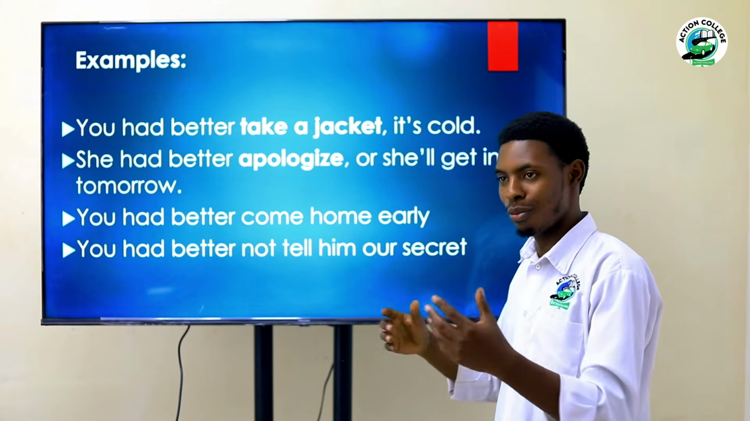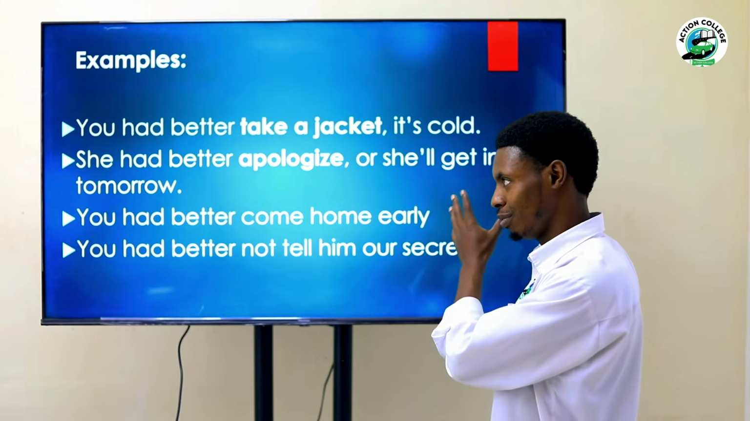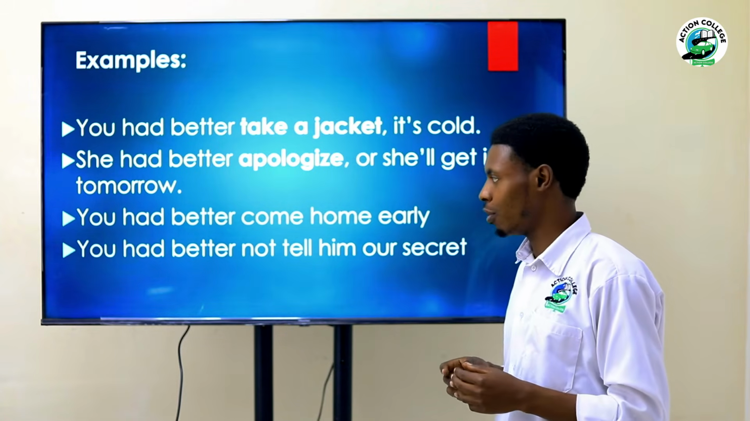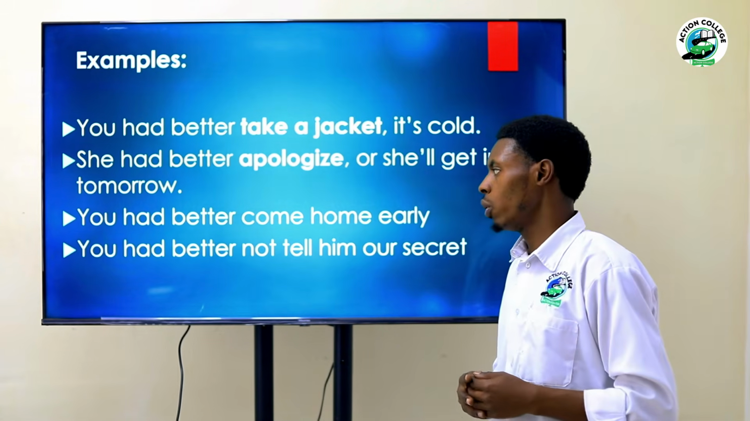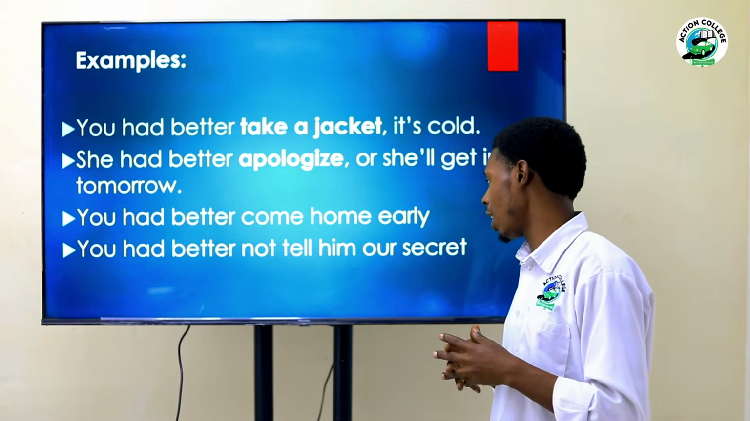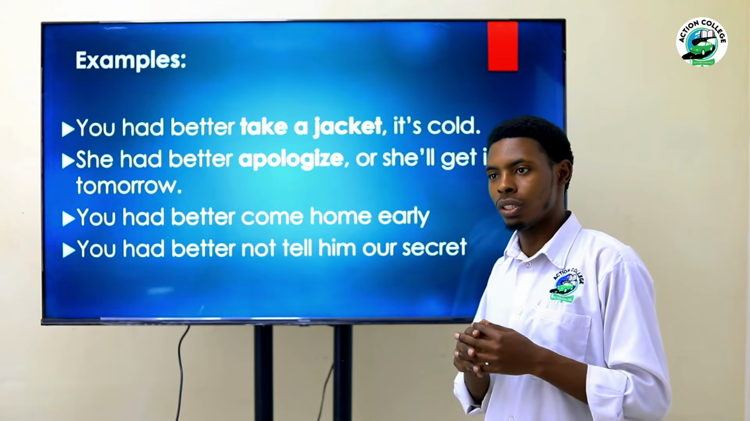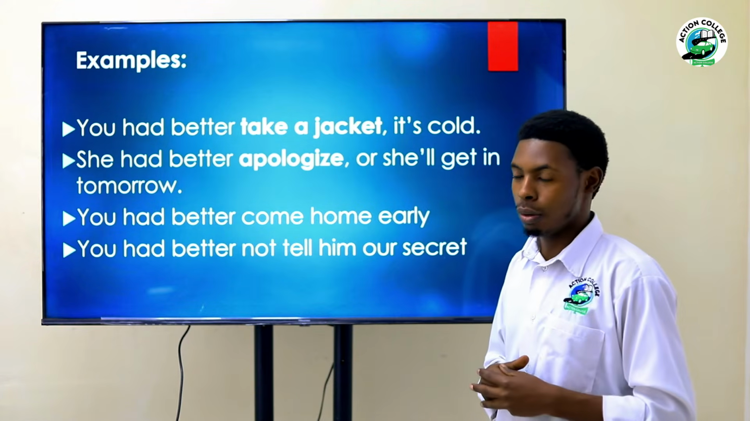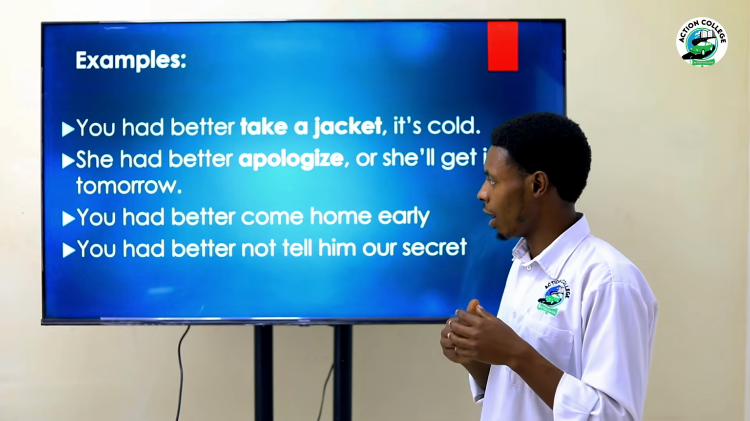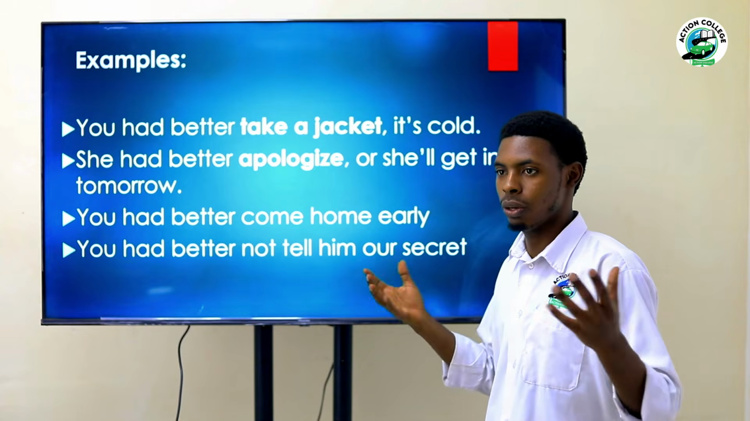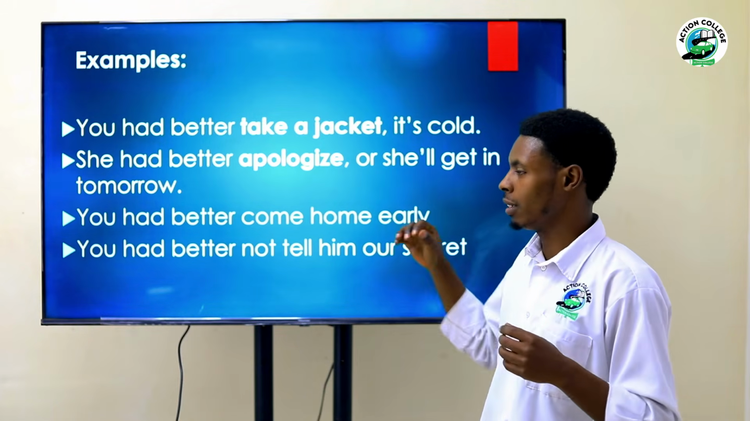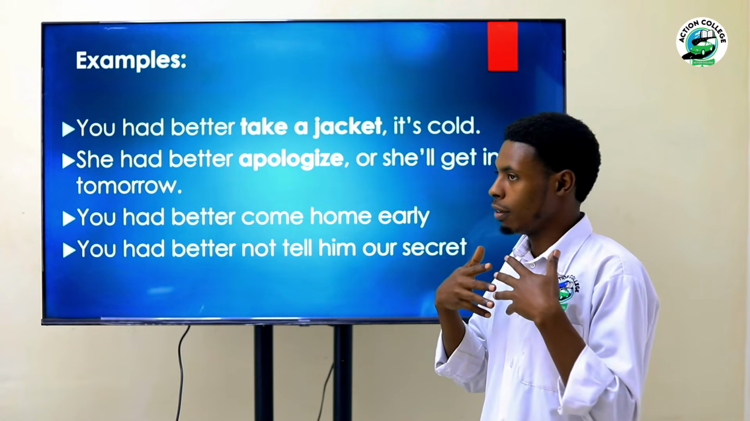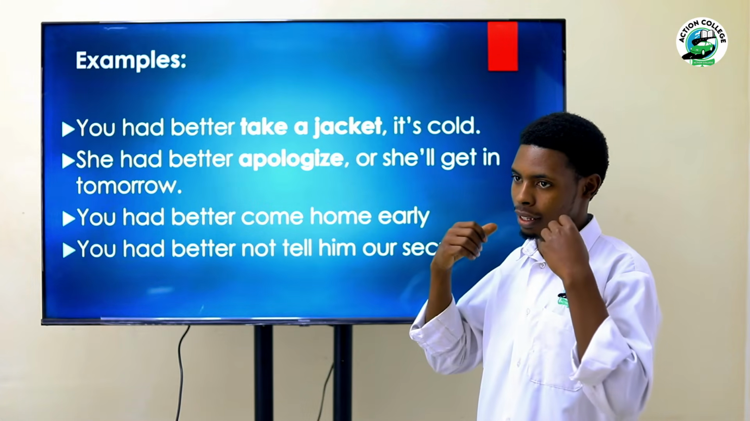If you don't come home early, it means that there are some effects or some aftermath of what you're going to do. Okay, so you had better not tell him our secrets. Maybe he's talkative. Okay, so before I move on, I would like to tell you that when you use had better, this is a formal expression of giving a very strong warning.